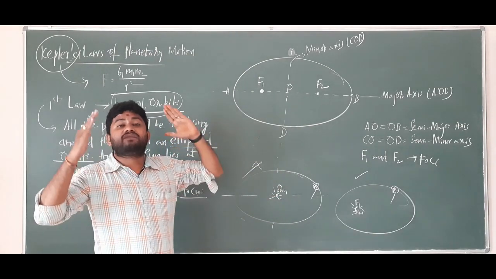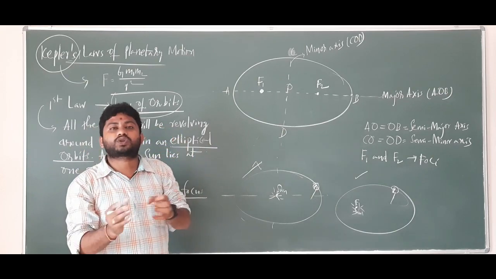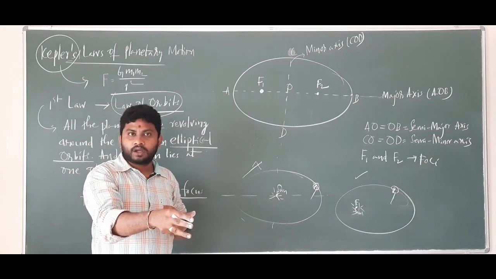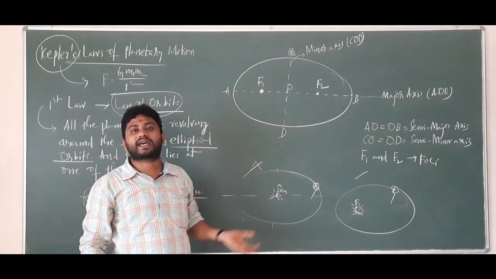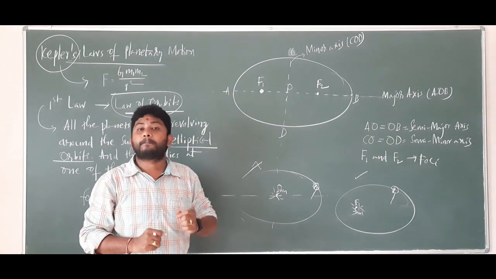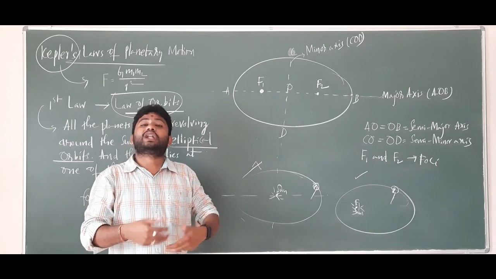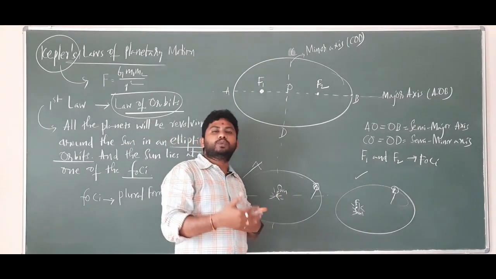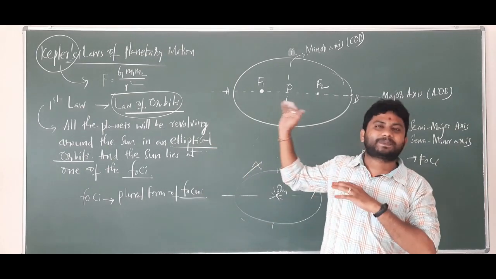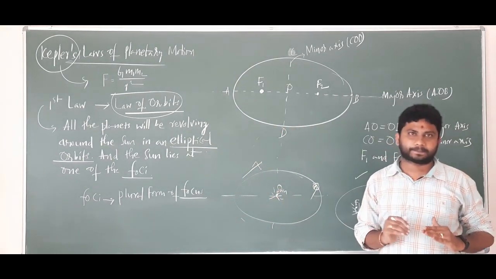When we observe the planetary motion carefully, the sun lies at the focus and the planet revolves around it in an elliptical orbit. But solving numericals by considering this elliptical path is too difficult.